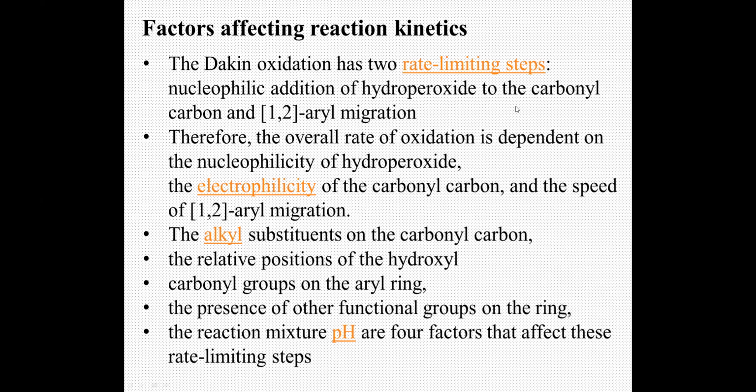The pH should be basic. It should have an electron donating group attached to your phenyl ring, which will favor your 1,2 aryl migration. The alkyl substitution should not be better, because it will reduce the electrophilicity of your carbonyl carbon. It should be in a basic medium. So these are the few criteria that affect the rates of reactions in the case of the Dakin reaction.